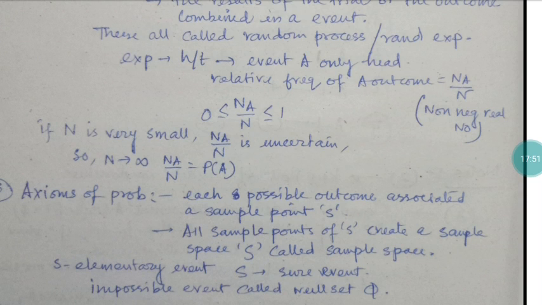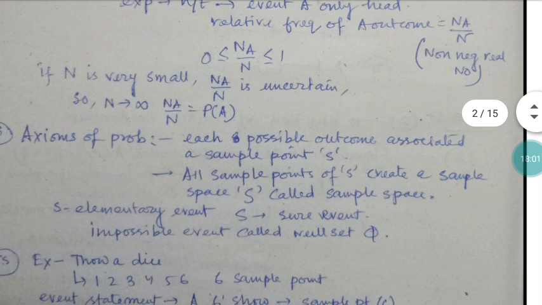Now what are the axioms of probability? Each possible outcome is associated with a sample point s, and all the sample points create a sample space S, called the sample space. So what is the difference between sample point and sample space S? Each and every experiment will create a sample point.